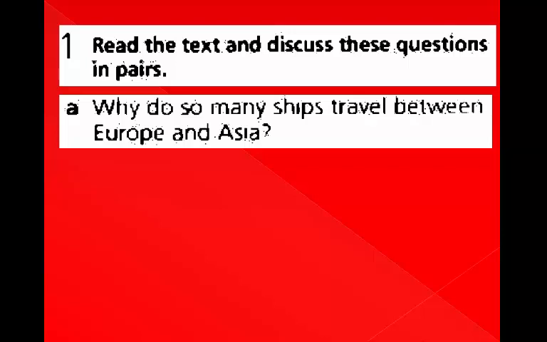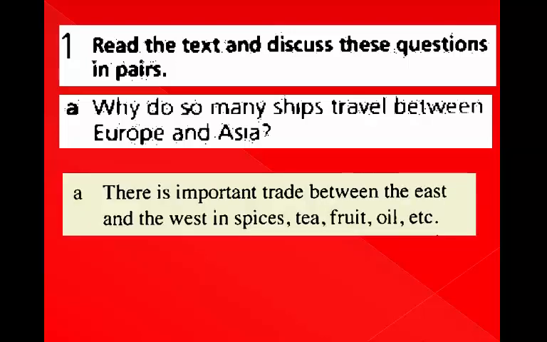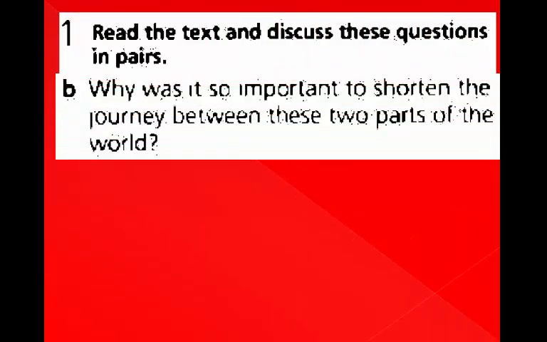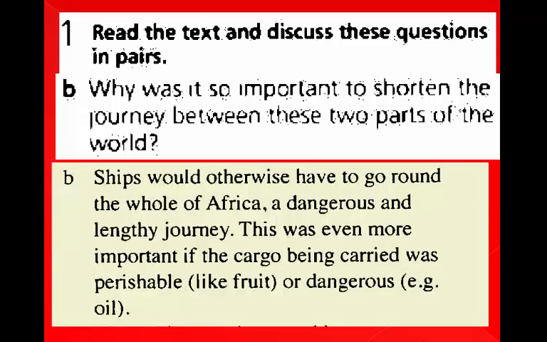Question A. Why do so many ships travel between Europe and Asia? Maybe there is an important trade between the East and the West in spices, tea, fruit, oil, etc. Question B. Why was it so important to shorten the journey between these two parts of the world? Maybe ships would otherwise have to go round the whole of Africa, a dangerous and lengthy journey.